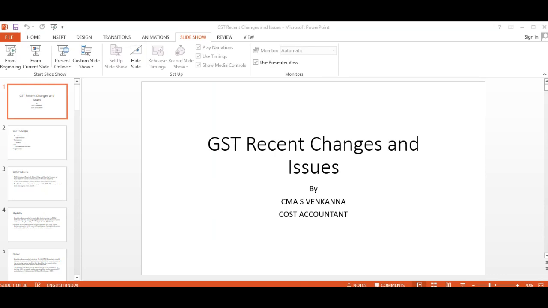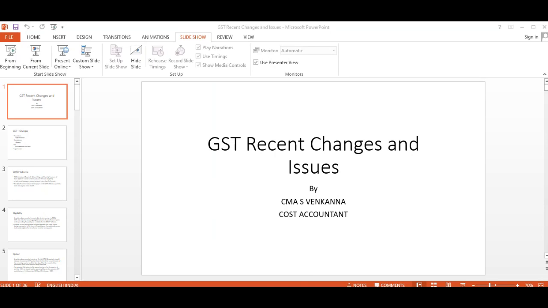The QRMP scheme allows the taxpayer to file GSTR-3B on a quarterly basis, but payment has to be made on a monthly basis. So there may be some confusion because even though quarterly returns are allowed for this category, the government has to get payment, so monthly payment has to be made. That is known as the QRMP scheme, quarterly return and monthly payment scheme.